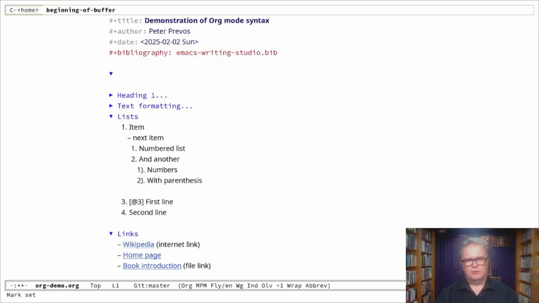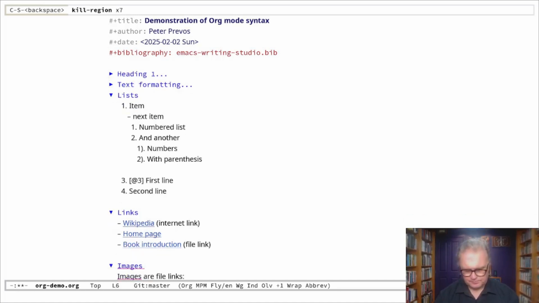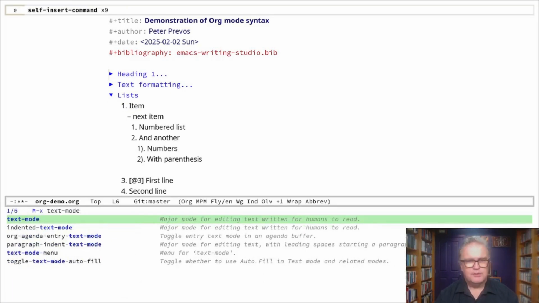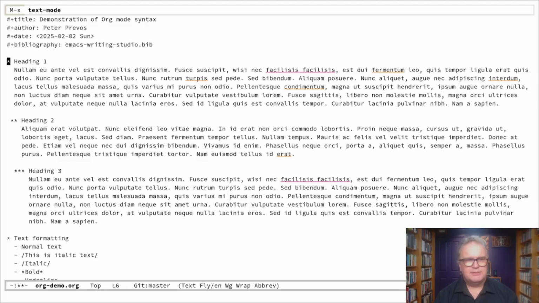Now this is org mode, and it all looks sort of pretty, but underneath it is just plain text. I'll demonstrate this to you and also then demonstrate what a mode actually does. If I type Alt-X and then text mode, now this file is shown as a normal text mode file. So now this is what it looks like under the hood.